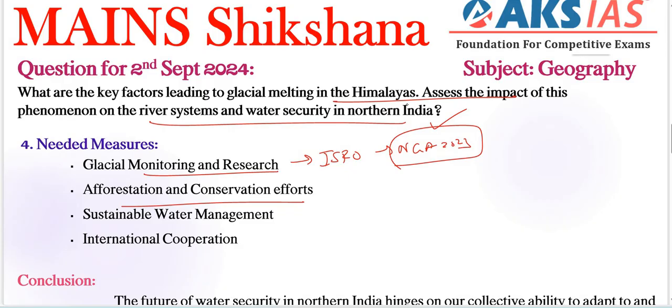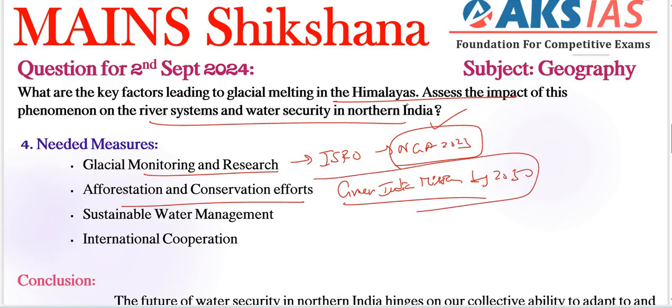Afforestation and conservation efforts here. The Green India Mission, very important. Green India Mission aims to restore 5 million hectares of degraded forest land in the Himalayas by 2030. That is also very important.